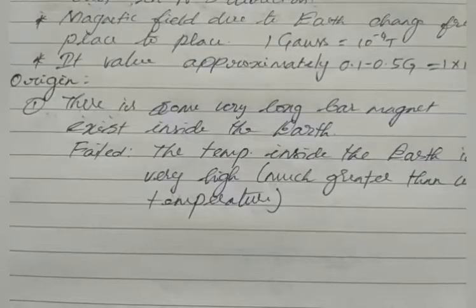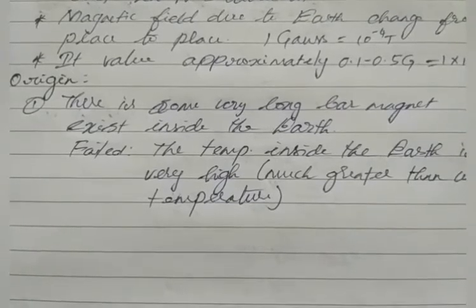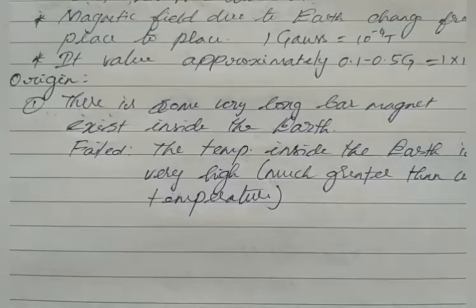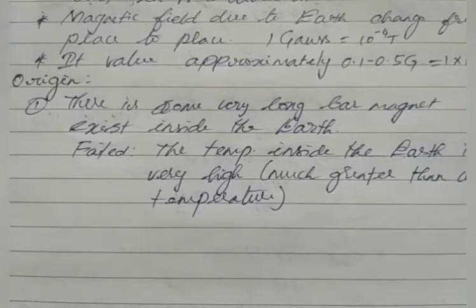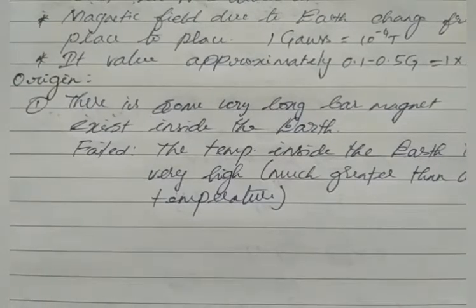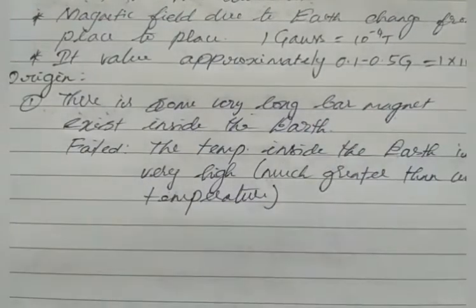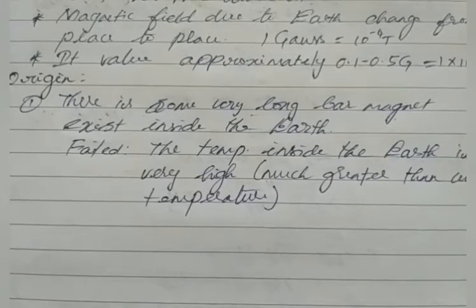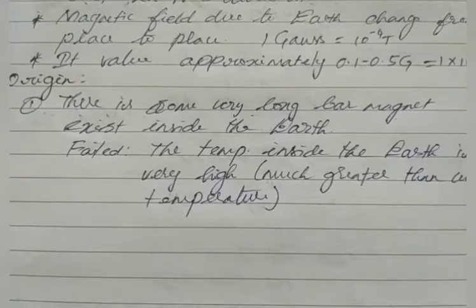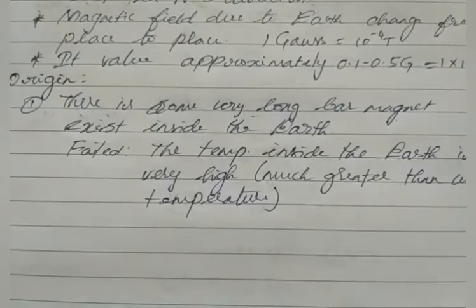So what is the reason behind Earth's magnetism, behind the magnetic effect of Earth? There are many reasons, but here we see only two reasons which explain why the Earth has a magnetic effect. The first one sounds like a ghost story. There is a very long bar magnet inside the Earth, a very huge size, which is buried inside the Earth. Because of that bar magnet, Earth has a magnetic effect.